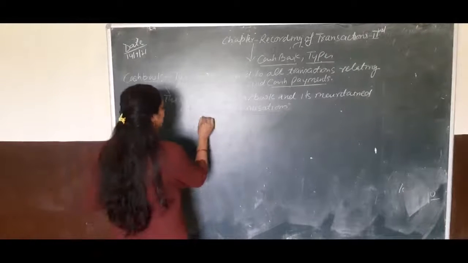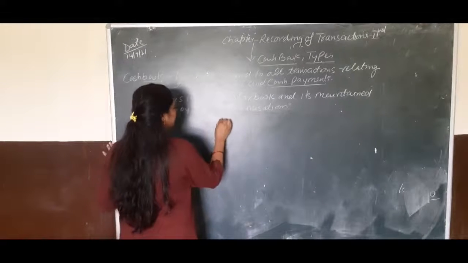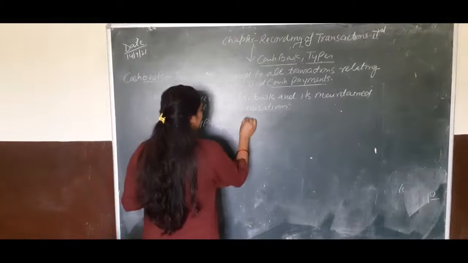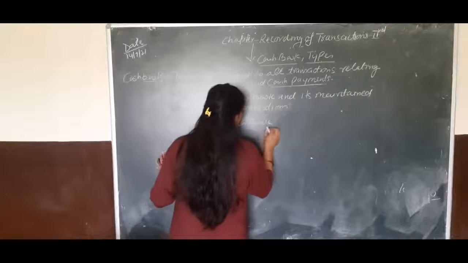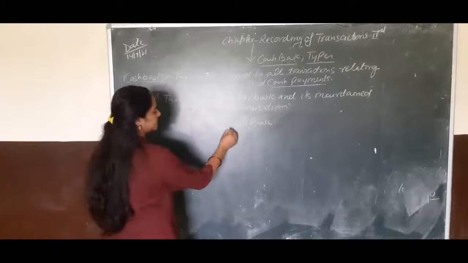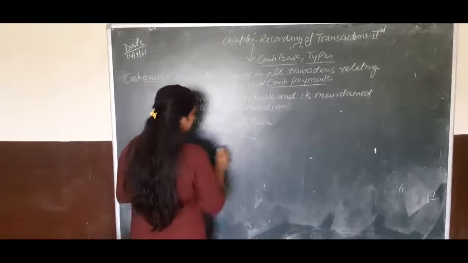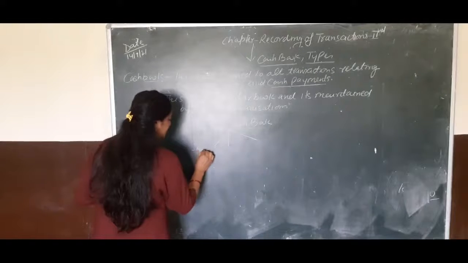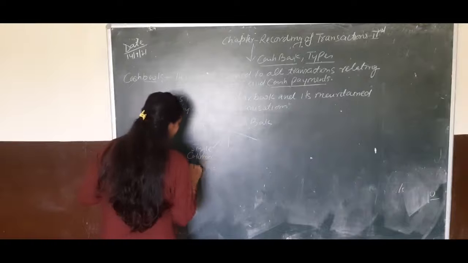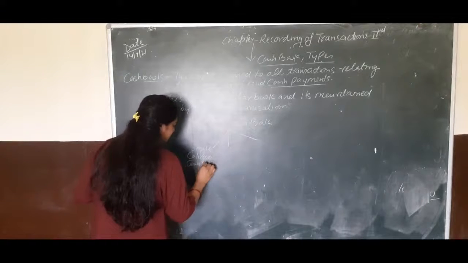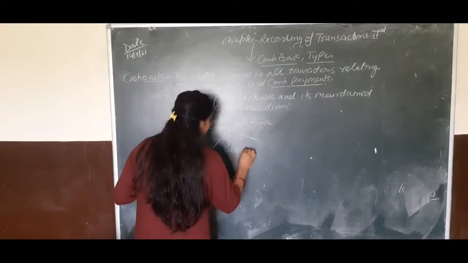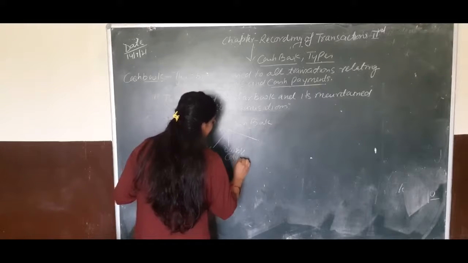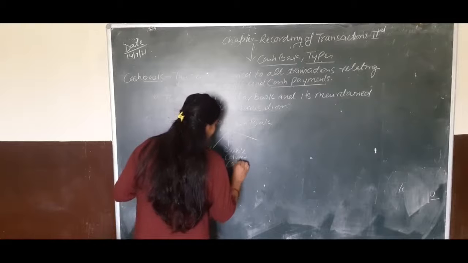Next, types of cash book. So children, cash book is divided into four types. First, single column cash book. Second, double column cash book.